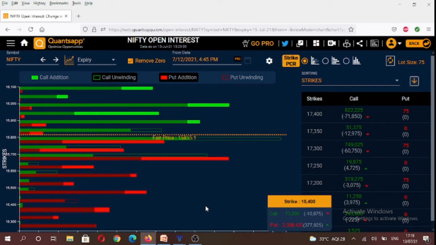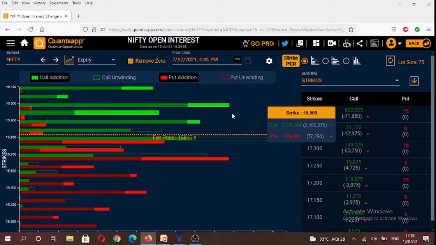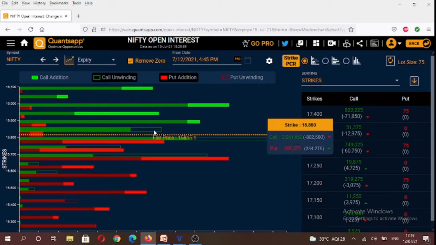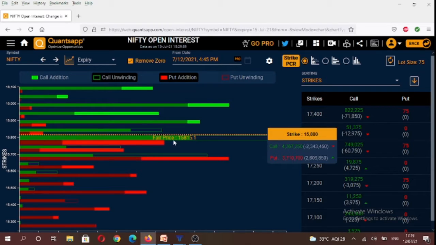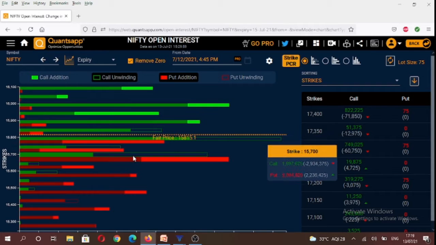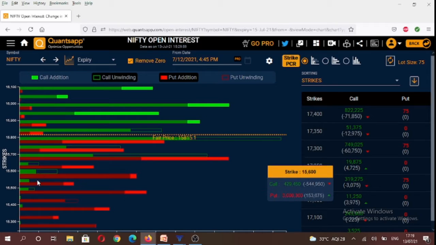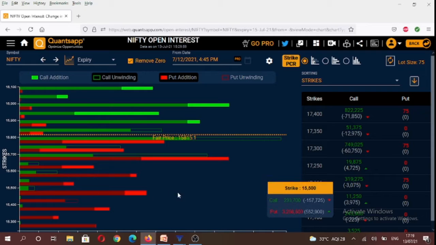And if you were to see calls, highest amount of open interest addition today happened in 15,950 strike and 16,000 strike. And you will also see, based on the price action, 15,850 strike, 15,800 strike, 15,750 strike, 15,700 strike, 15,650 strike, and 15,600 strike, followed by 15,500 strike, they saw their open interest reduce in calls. So based on the price action, it tells us that call option writers, they book their losses, and call option buyers, they book their profits.